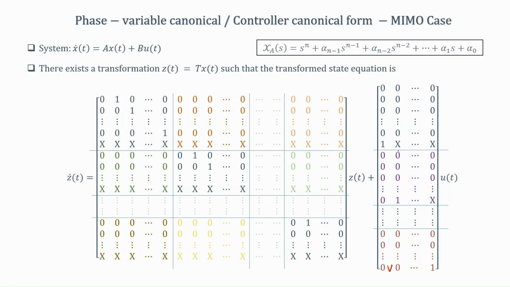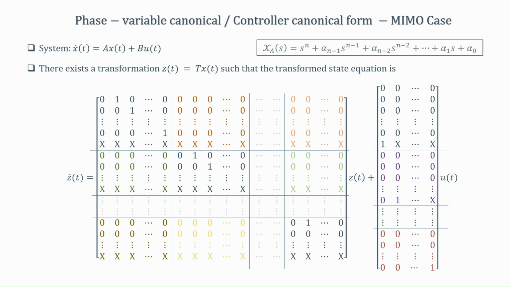Similarly, for the next column also, this block is a 0 0 1 vector like in the standard SISO case. The bottom part are all zeros, and at the top all these terms are zeros except this. So, in the same way we can go ahead and get a B matrix in the transformed form, and this form here, this being your A hat and this being your B hat, is the controller canonical form for the MIMO case. Now, the question is, how do I get to this form?